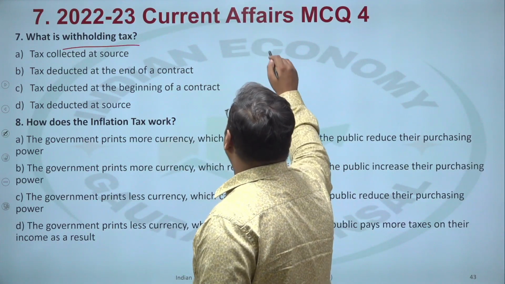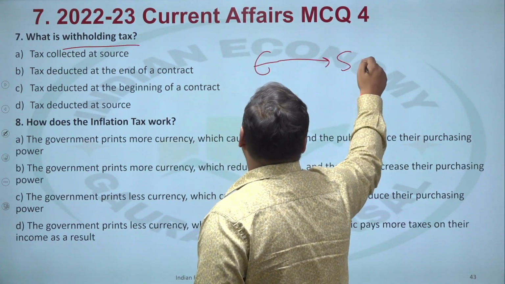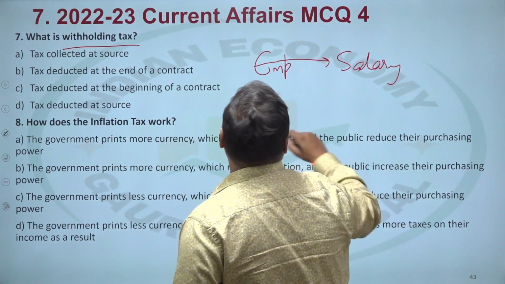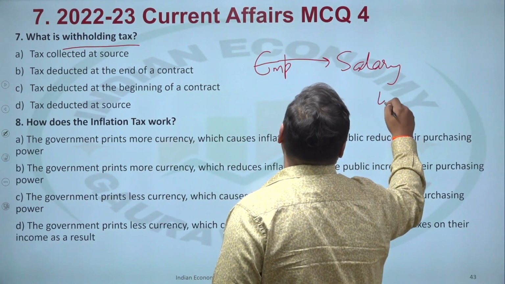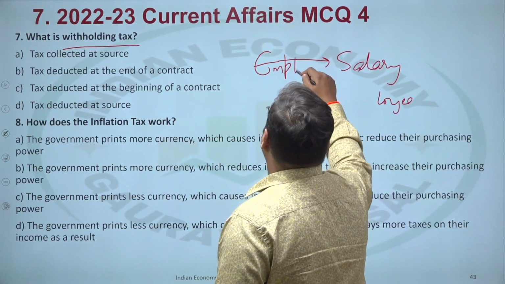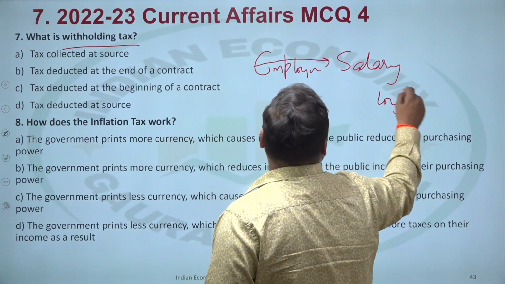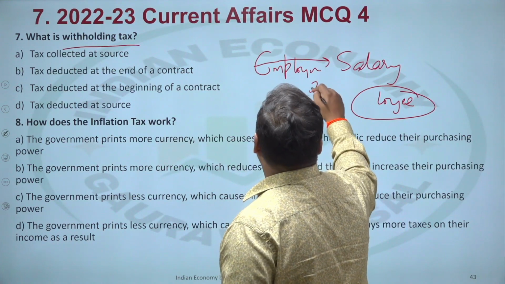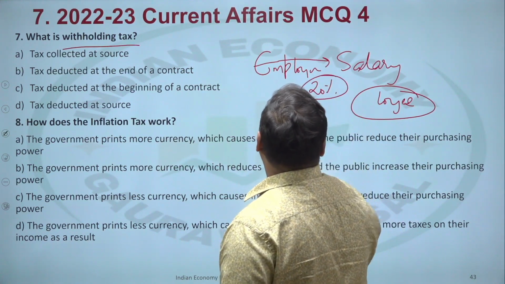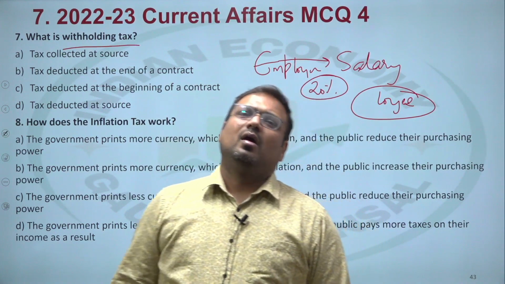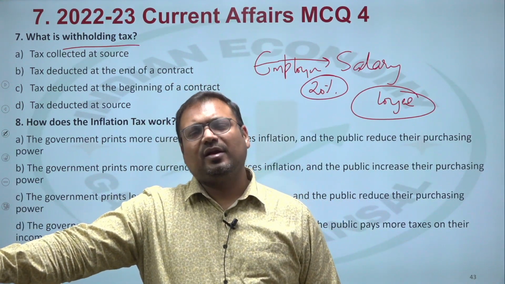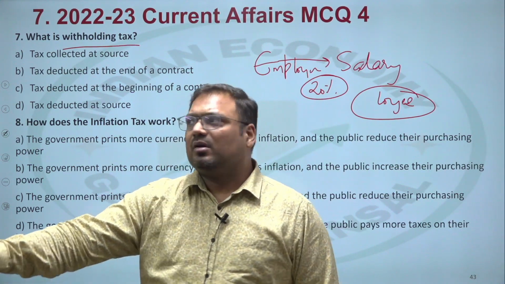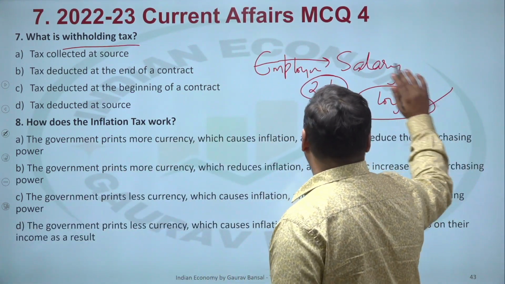Employer pays salary to employee. Now, if the employer cuts 20% of the income of the employee every month and deposits it in their name as TDS to the government, it will be withheld in favor of the employee.